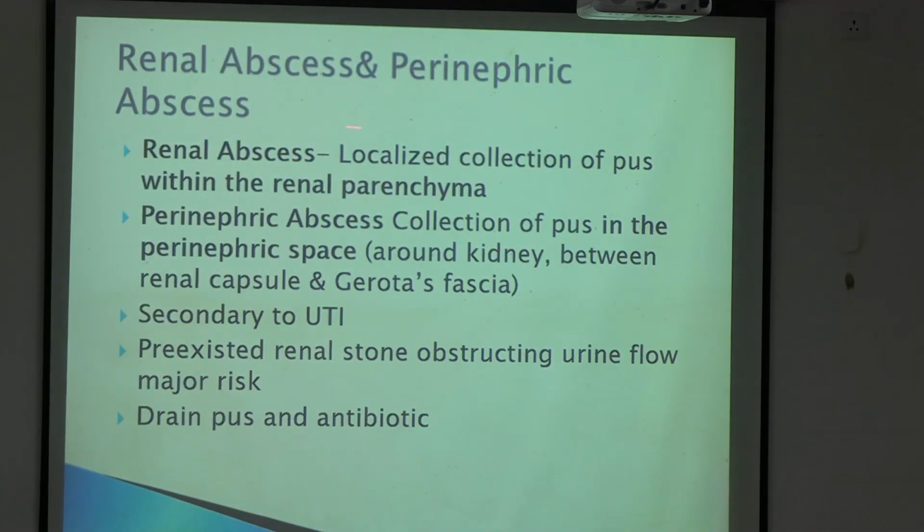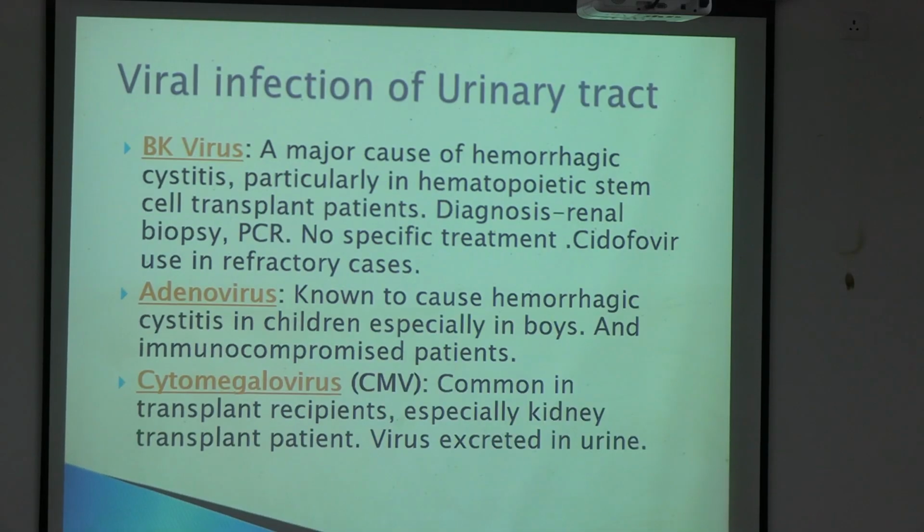Next is renal abscess and perinephric abscess. These are the abscesses which will be found in the renal parenchyma and perinephric space, secondary to UTI or pre-existing renal stones. You have to find out whether there are renal stones, and you have to drain the pus in the kidneys, which you saw. You have to drain the pus and then give the antibiotics.